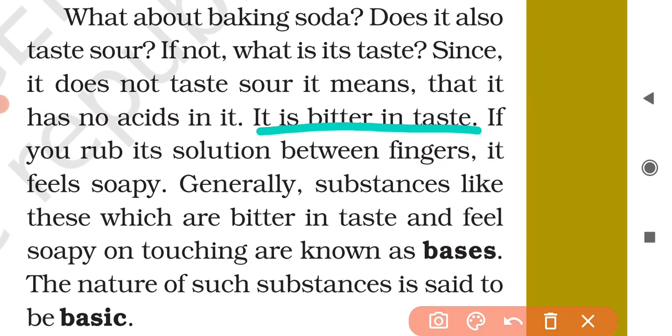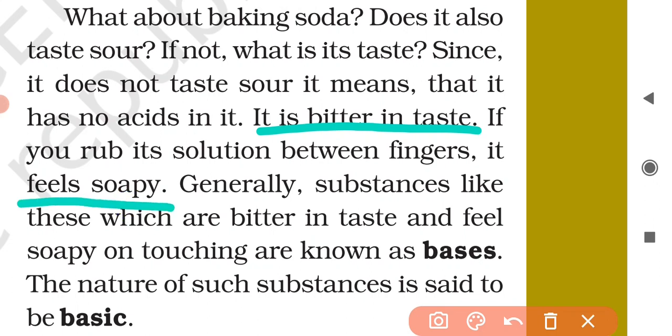If you rub its solution between fingers, it feels soapy. That means if you take some small amount of baking soda in your hand and put some drops of water in it, then if you rub it between your fingers, it will feel soapy.